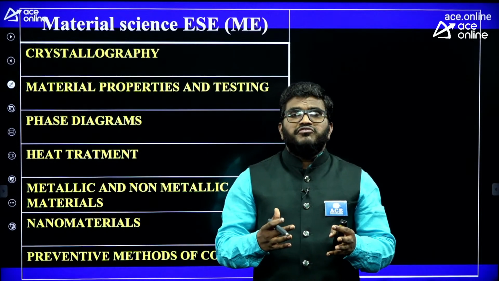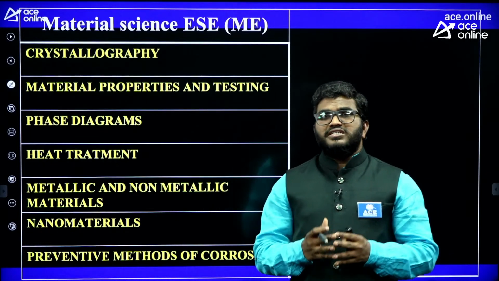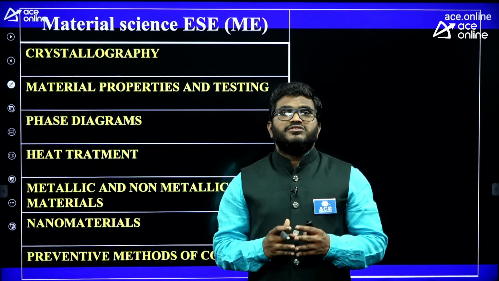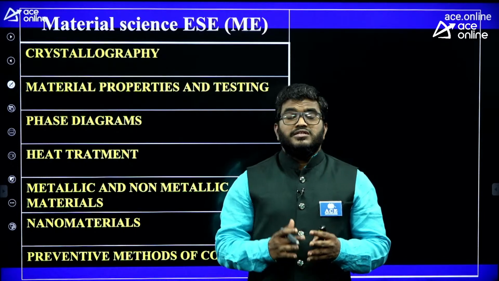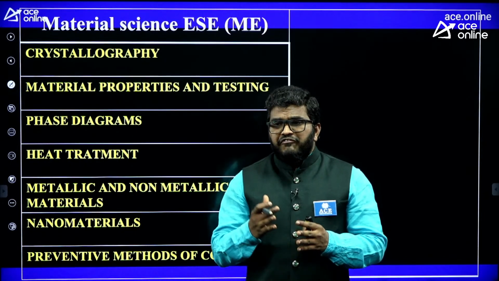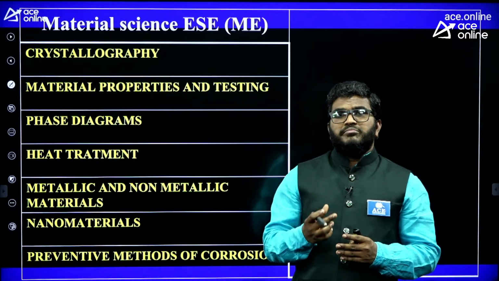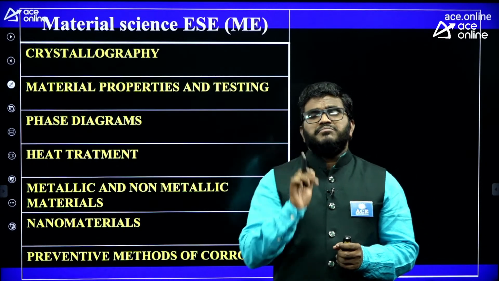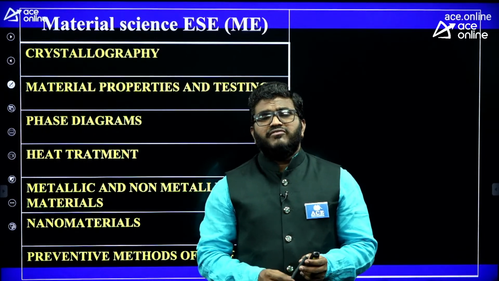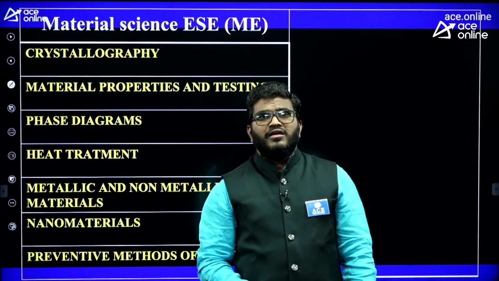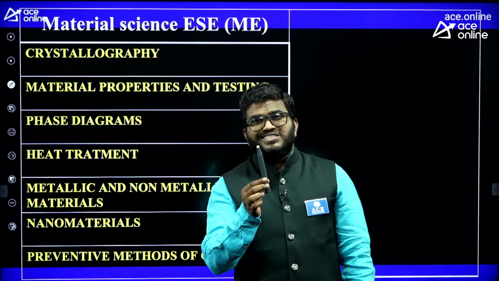Nowadays the world is moving towards advanced materials, towards nanotechnology. That's why every engineer should know the properties of materials. Take the example of making a pen. You should select the material.